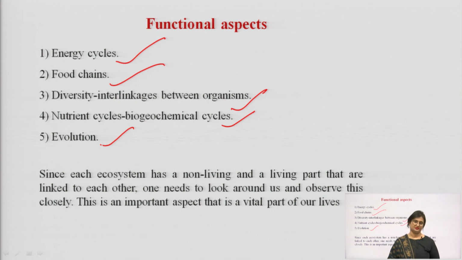Each ecosystem has a non-living and a living part. An ecosystem is made up of 2 components, the non-living component, also known as the abiotic component, and the living component, that is the biotic component, that are linked to each other. So, this is basically an open system wherein the abiotic components are dependent on the biotic and the biotic are, vice versa, dependent on the abiotic components.